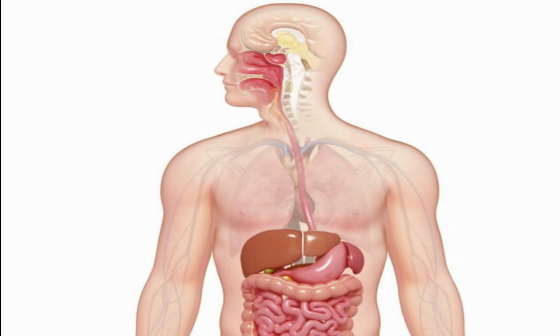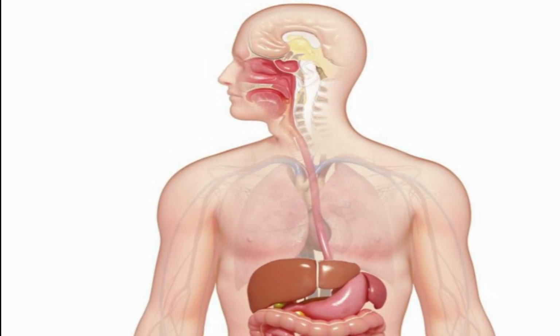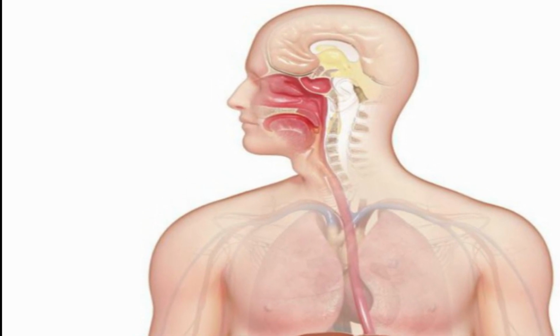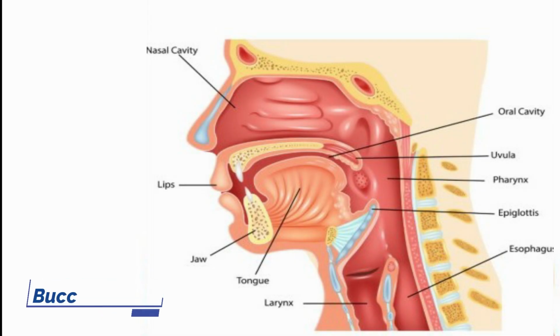What happens to the food when it enters our body? As you know, food is cut and crushed by our teeth in the mouth, and it gets mixed with saliva to make it wet and slippery. This process is called mastication. This process takes place in the buccal cavity. This is the buccal cavity. All the parts of the mouth, jaws, teeth, tongue, palate, salivary glands and epiglottis is called